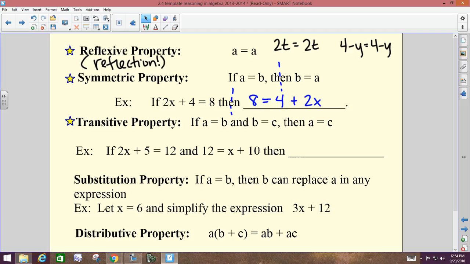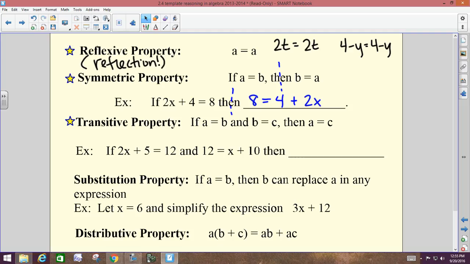Do you use the symmetric property just to rearrange things on the equal sign? What was ever on the left side in the hypothesis, I put on the right side in the conclusion, and what was ever on the right side, I put on the left side. That's what you use your symmetric property for, just to rearrange it along the equal sign or congruent symbol.